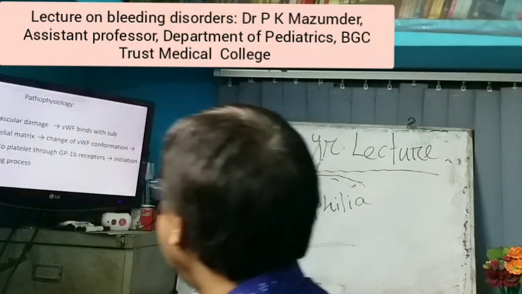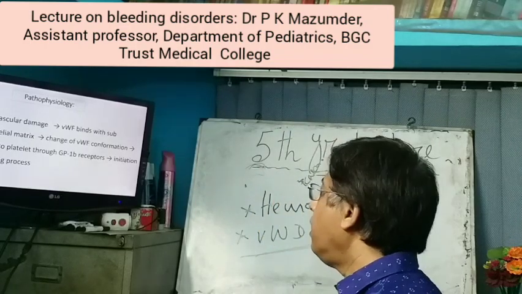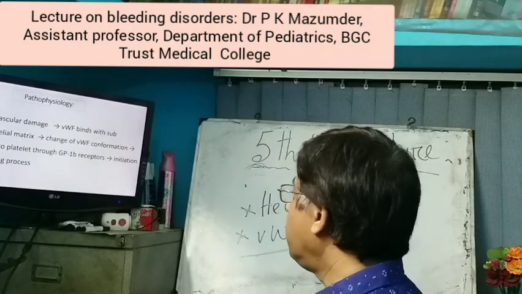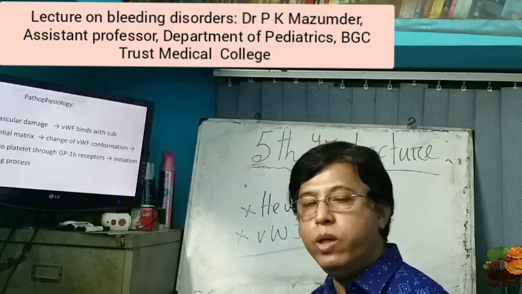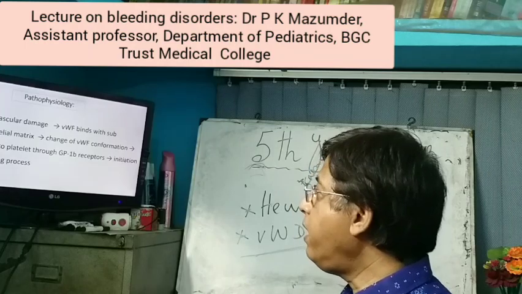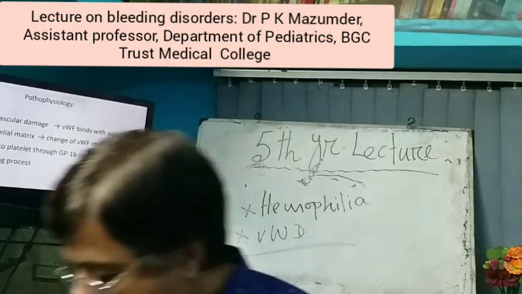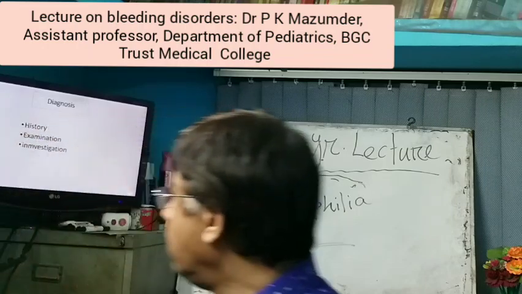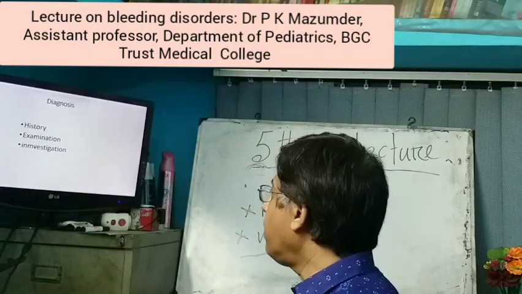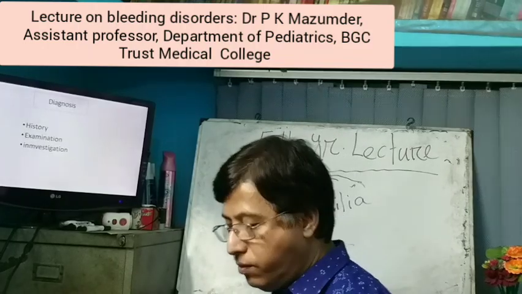Now pathophysiology. After vascular damage, von Willebrand factor binds with the subendothelial matrix. It changes its conformation, which leads to platelet adhesion and initiation of the clotting process. Now diagnosis, again diagnosis by history, examination and investigations.